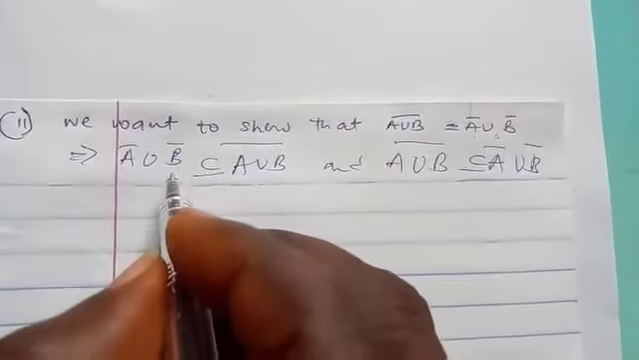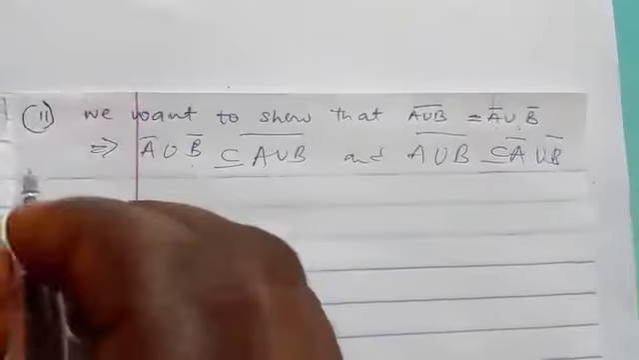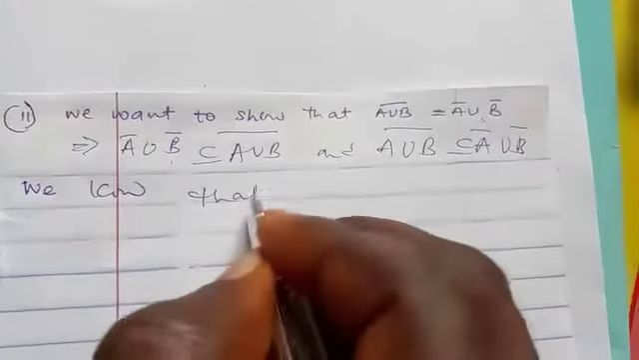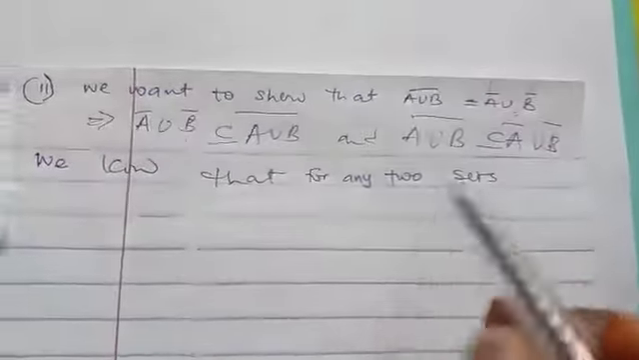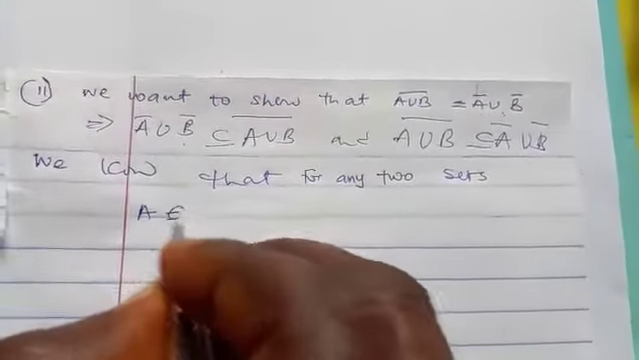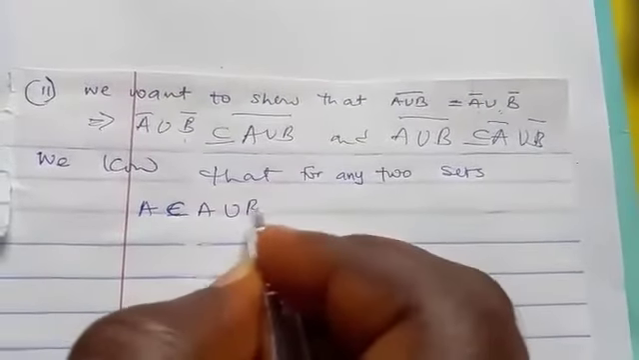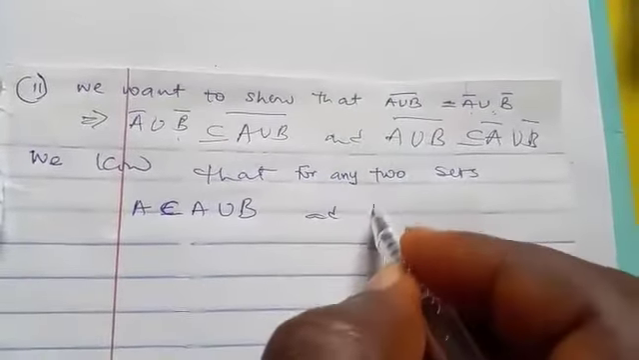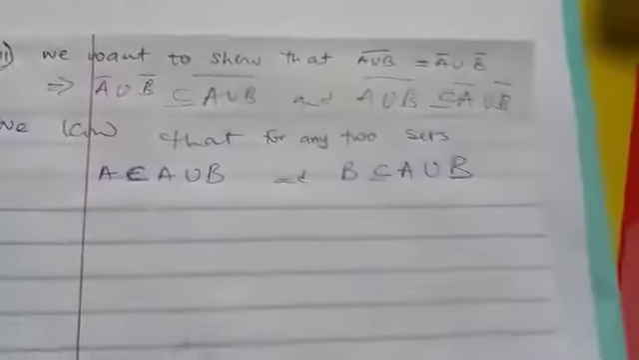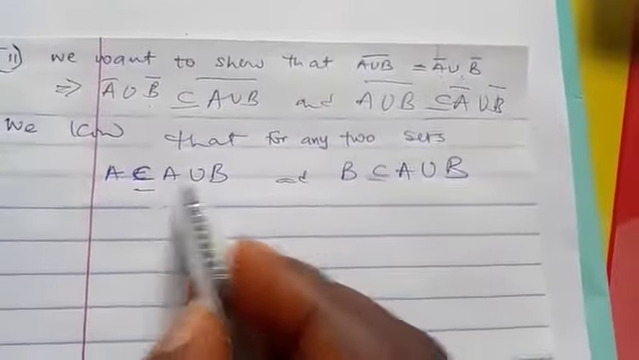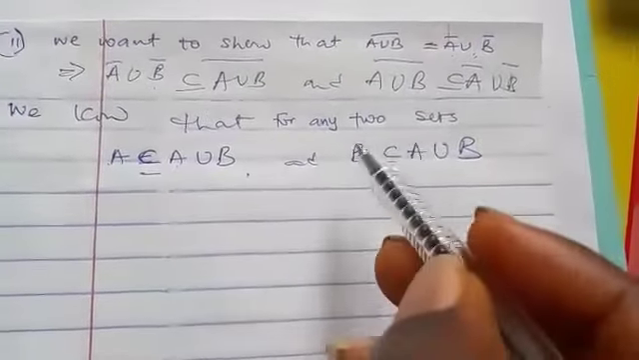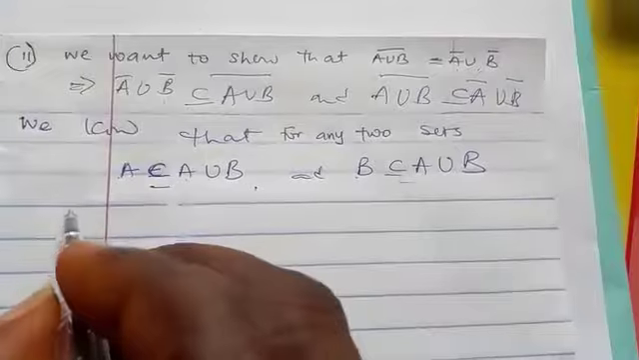Now let's take this one. We know that for any two sets at all, A must be a subset of A union B. Also, B must be a subset of A union B for any two sets at all. That is A union B. This one will be a subset of it because it's a union. This one too must be a subset.